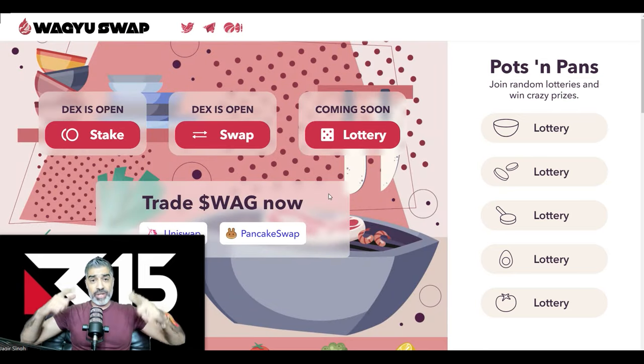Now, just so you know, I'm going to assume you know some basics and foundation, like setting up a MetaMask account, buying your crypto, etc.